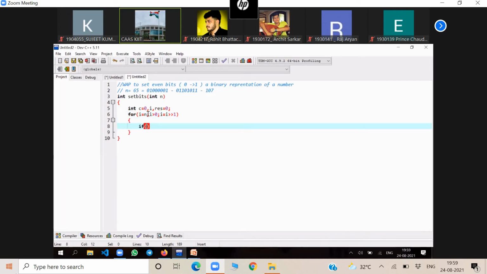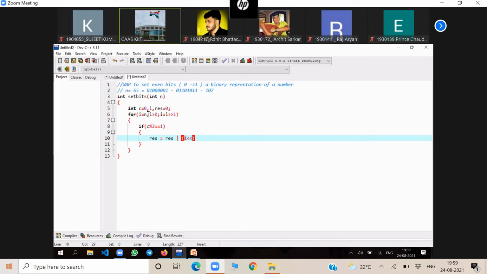If c mod 2 is equal to 1, we are checking the even bits. If it is an even bit, then result is equal to result bitwise OR with c. In the previous example we used the bitwise AND operator; here you have to use bitwise OR.